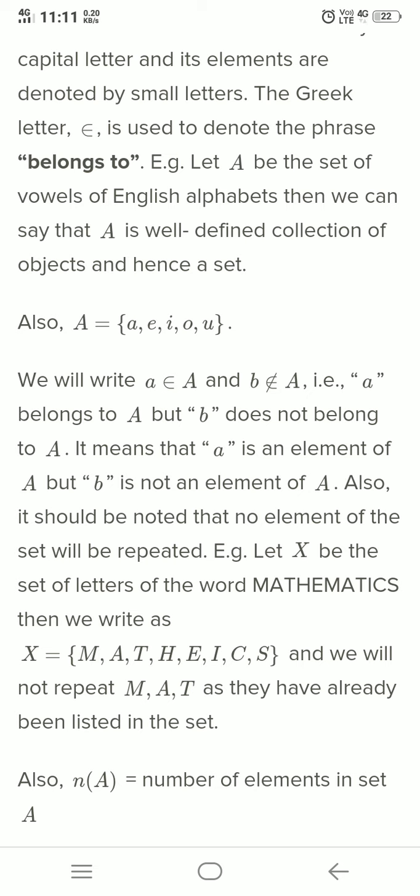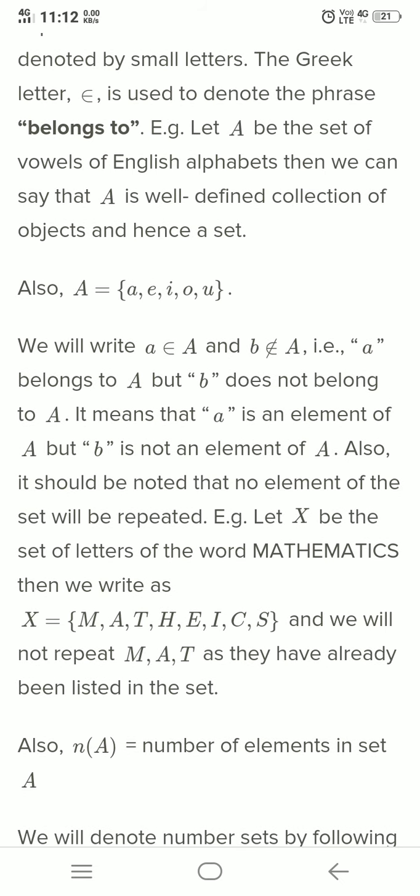Let A be the set of vowels of the English alphabet. Then we can say that A is a well defined collection of objects and hence a set.